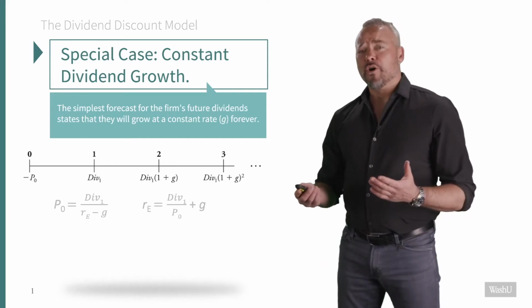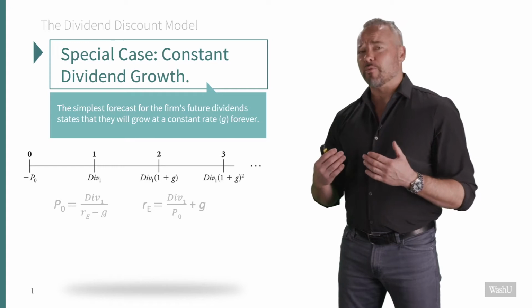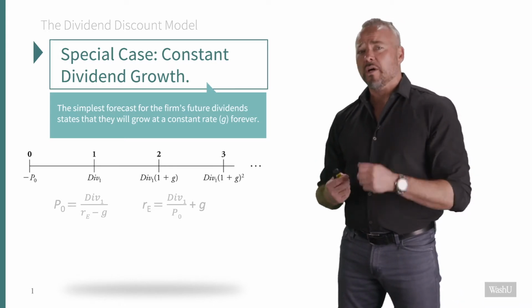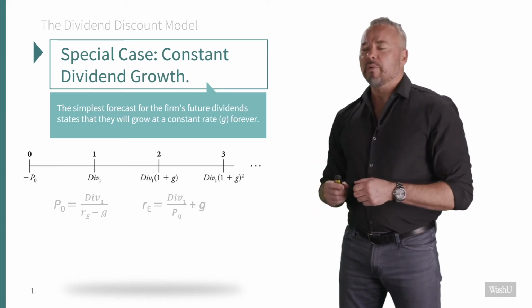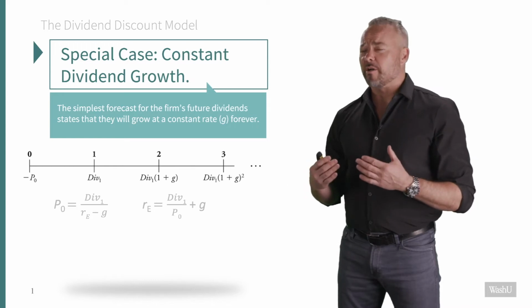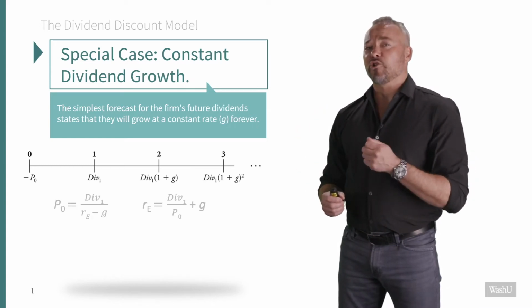All right, now that we know that we can estimate the value of an individual share of stock by taking the present value of all the future dividends that company is ever going to pay to you, the stockholder, I want to take a moment and introduce a special case. In some sense, we could think of this as a shortcut model, but it's only going to be applicable when we're looking at very mature companies.